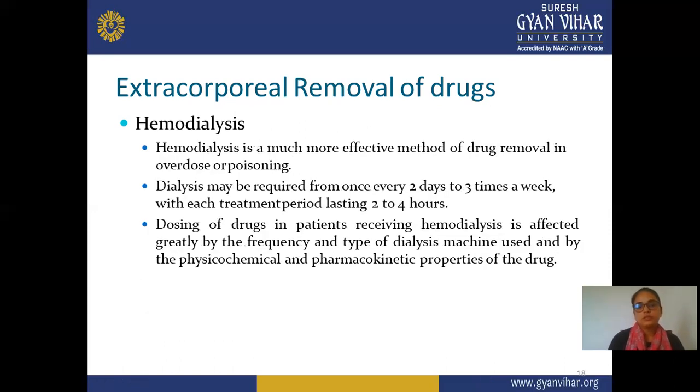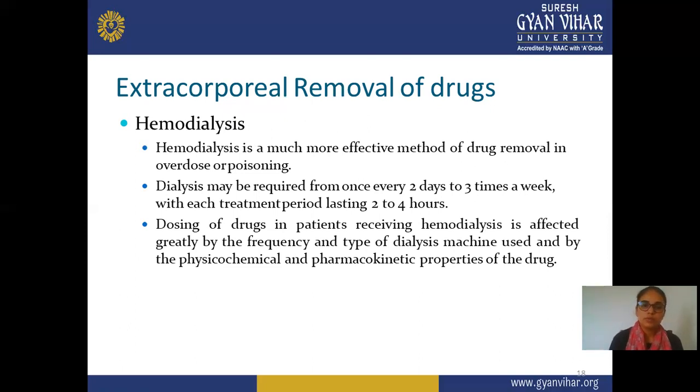Next, hemodialysis is a much more effective method for drug removal in overdosing or poisoning. If a patient has renal failure, or may be suffering from an overdose or some poisoning problem, then you use this method, which is more effective compared to any other method. Dialysis may be required once every 2 days, or 3 times a week.